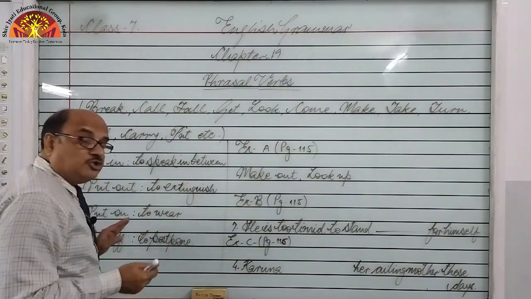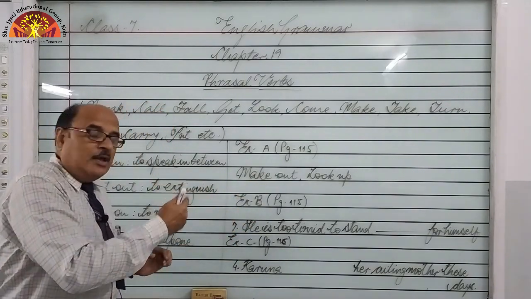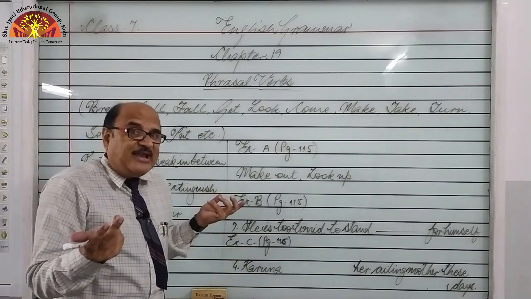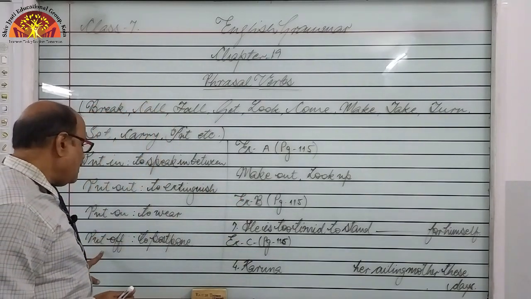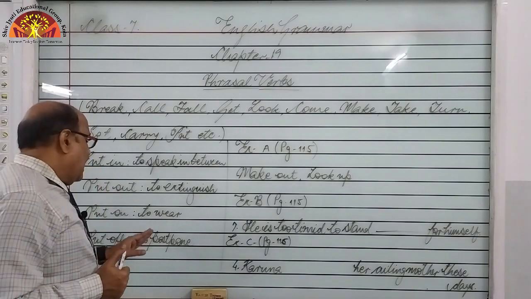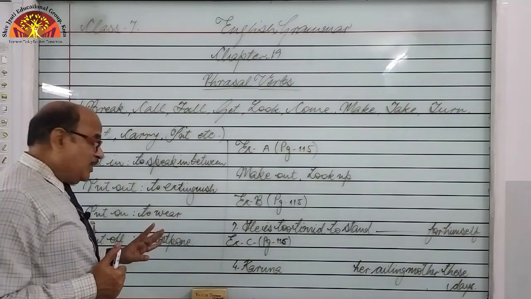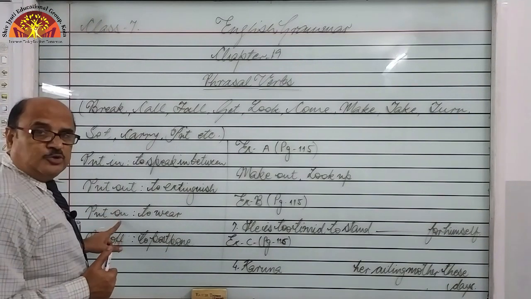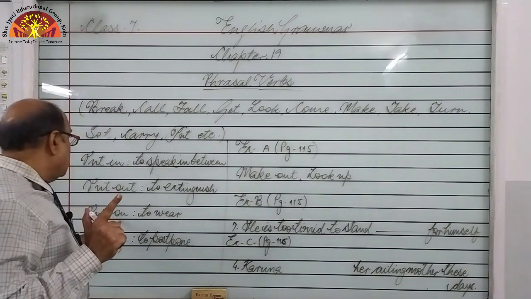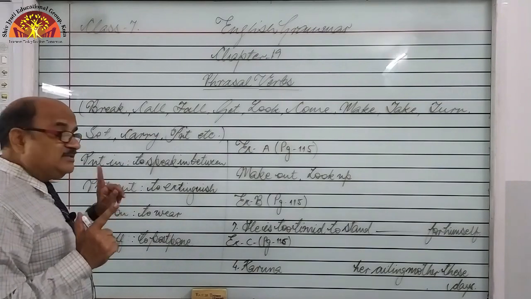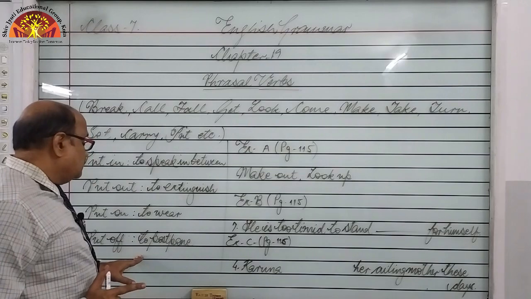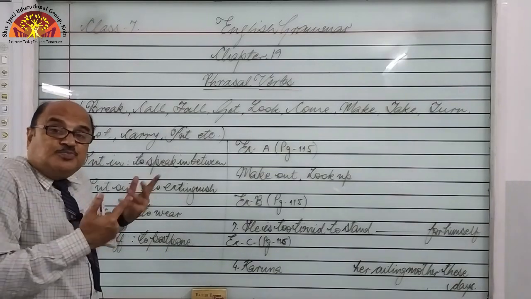Hurry up, put on your shoes means to wear your shoes, but we say put on your shoes, we are getting late, right? Put off. I have already explained, but let me remind you once again, most of the students use this put off as the opposite of put on. This is incorrect, right? The opposite of put on means to take off, not put off, because the phrasal verb put off means to postpone.